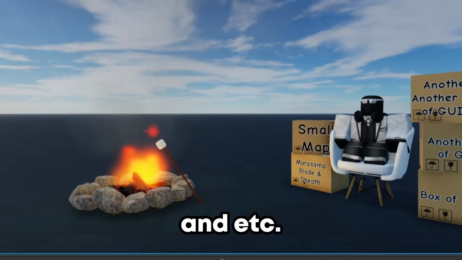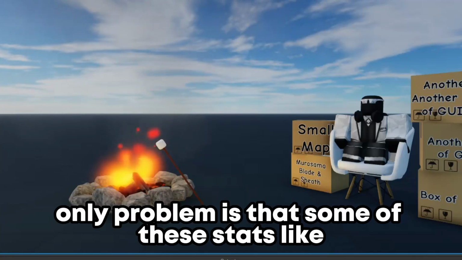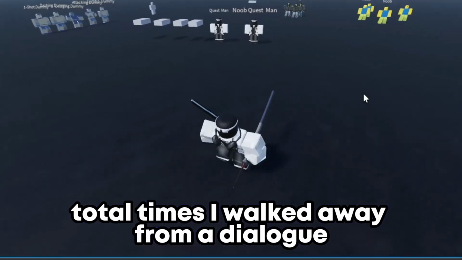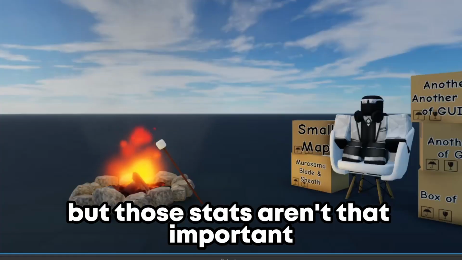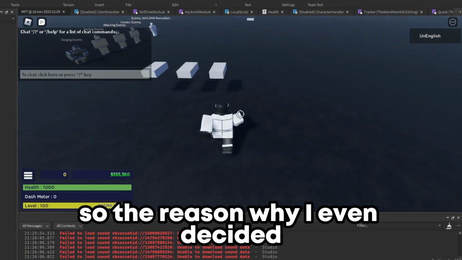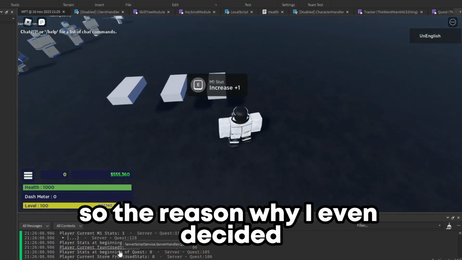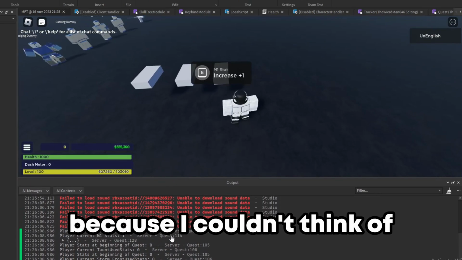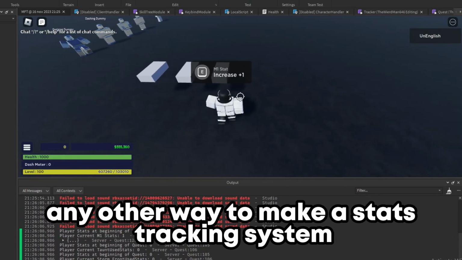total amount of times I walked away while talking to a specific NPC, and etc. Only problem is that some of these stats, like total times I walked away from a dialogue, can be exploited. But those stats aren't that important, so it's not that big of a deal. So the reason why I even decided for the stat tracking system to be this detailed is because I couldn't think of any other way to make a stat tracking system.